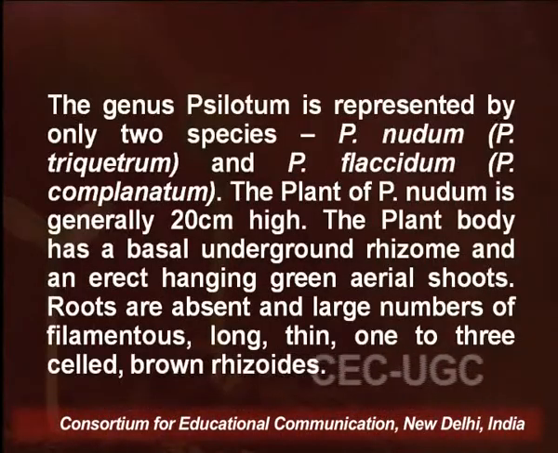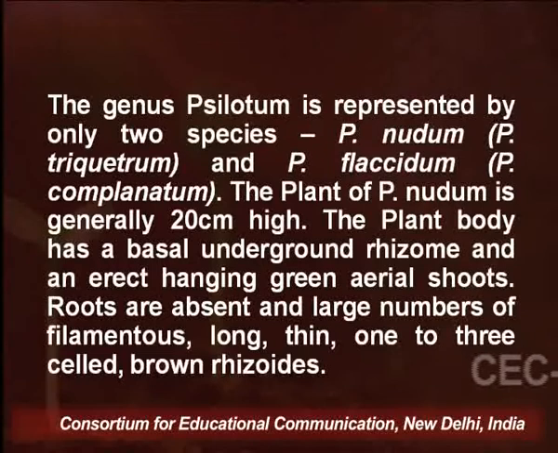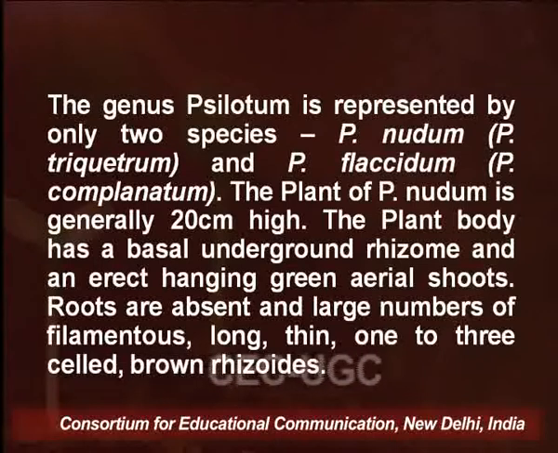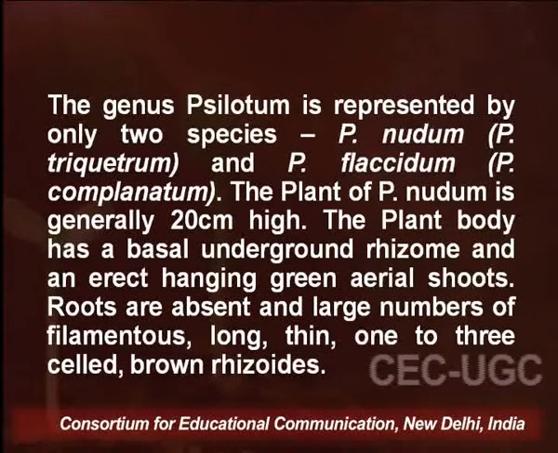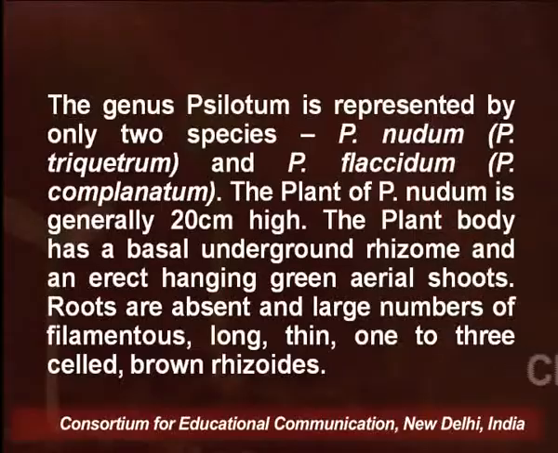The plant of Xylotum nudum is generally 20 centimeters high, and sometimes if the nutrient conditions are good, it could grow up to a height of 100 centimeters. The plant body has a basal underground rhizome and erect, hanging green aerial shoots.